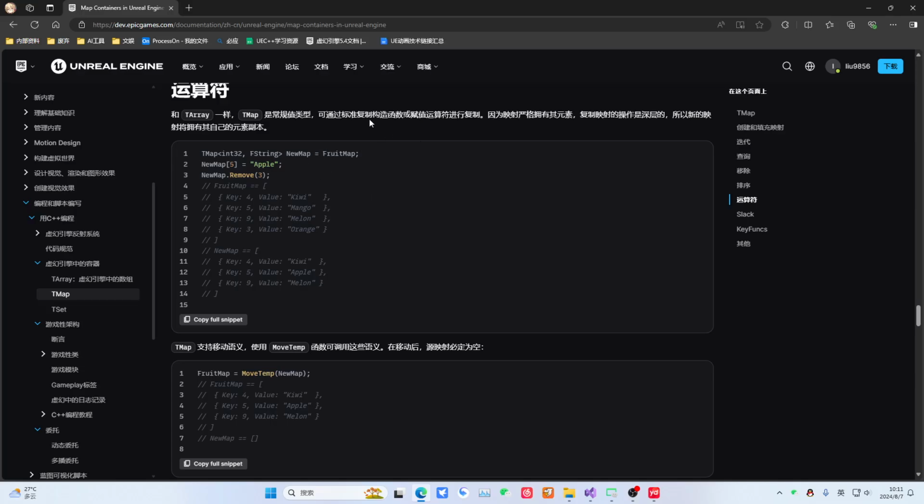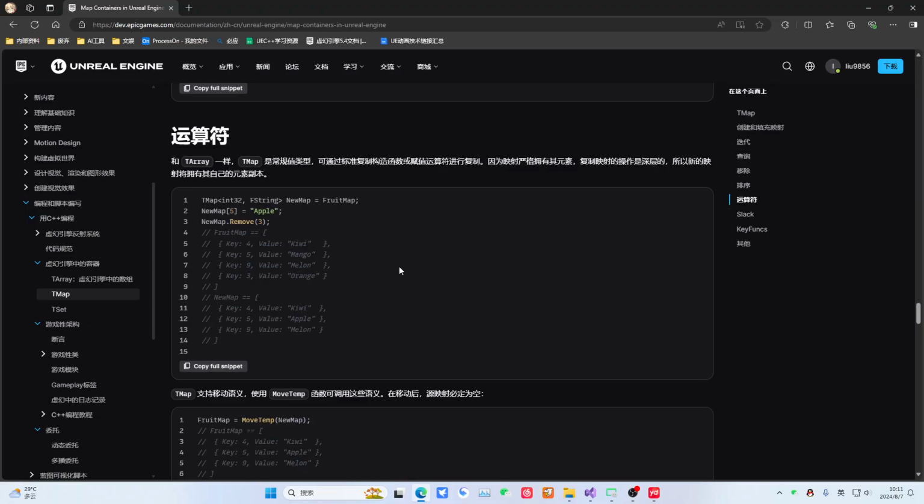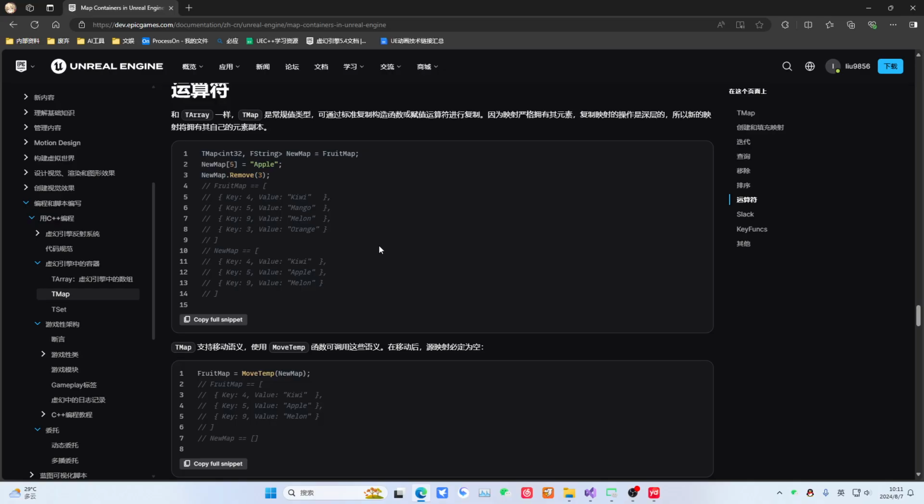In fact, it has already passed the elements inside, a standard value, through the standard copy constructor, or by performing a copy using the copy operator. Because it is a deep copy, it is just a new one. It's just that they look the same. And it supports move semantics, meaning you can first copy and then empty it in your hand. But through move semantics, you directly transfer this memory, and the original thing is gone. That's basically what it means.